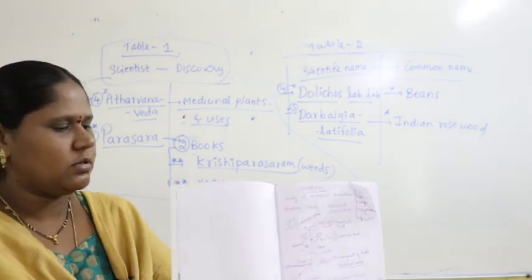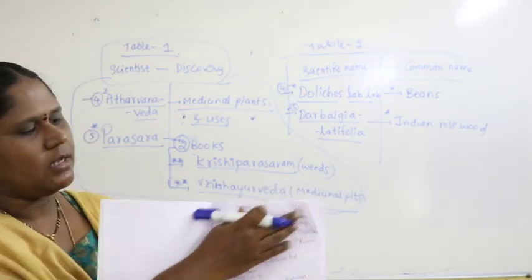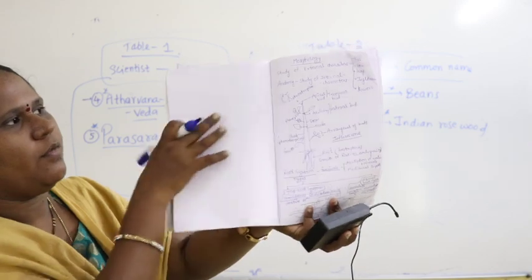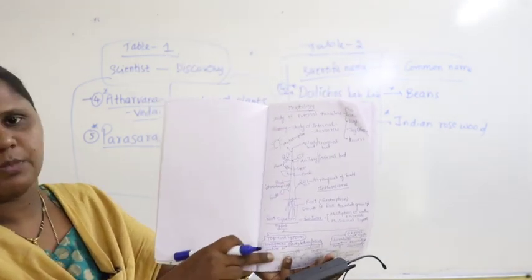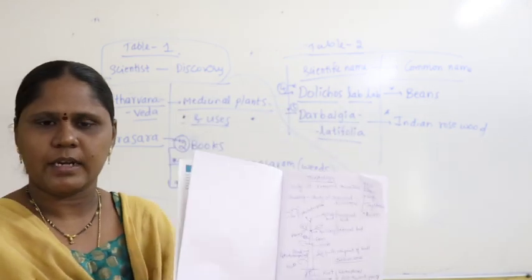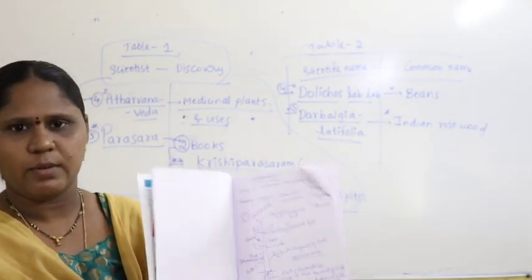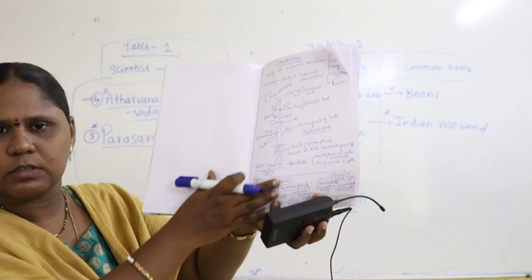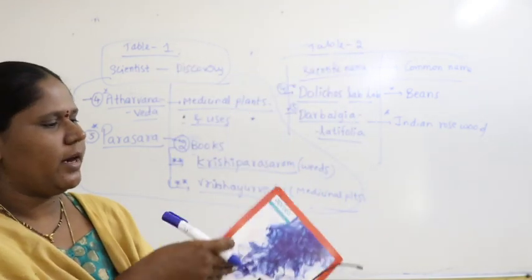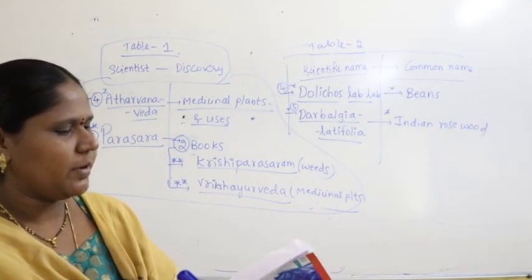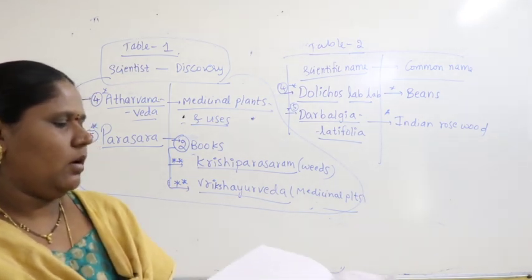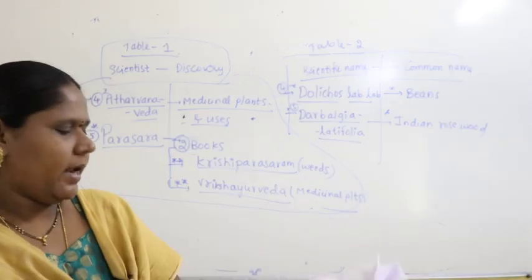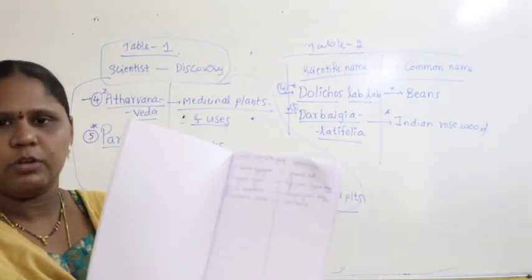Then from the first pages he started writing morphology notes. See how nicely the notes are written. I expect incoming juniors to keep one separate notebook, write the concepts from the beginning, and make table 1 from the last pages. Make table 1, leave some pages, and make table number 2.